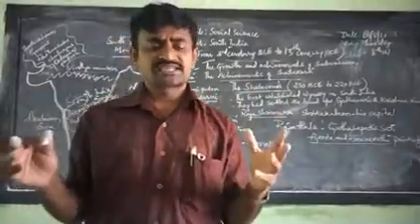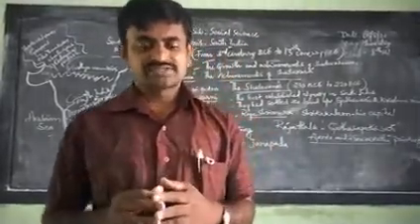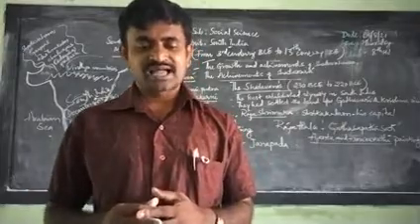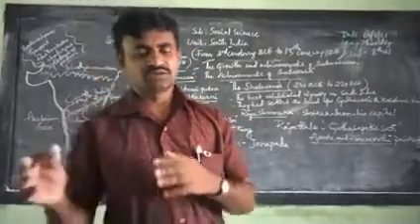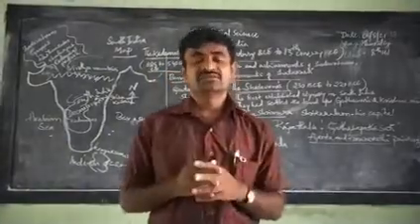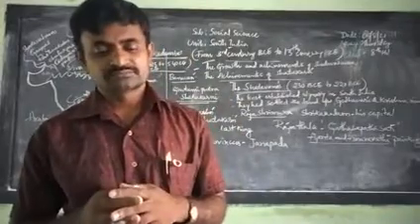For administrative purposes, provincial officers were appointed to look after the provinces. Land revenue was the main source of income of their kingdom.